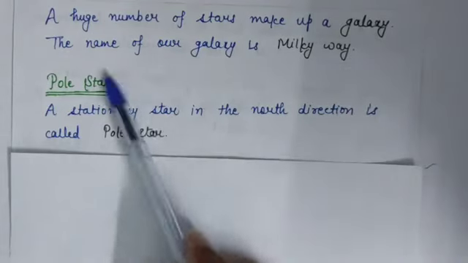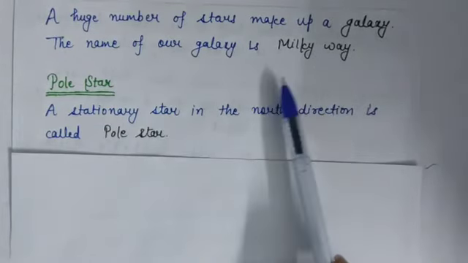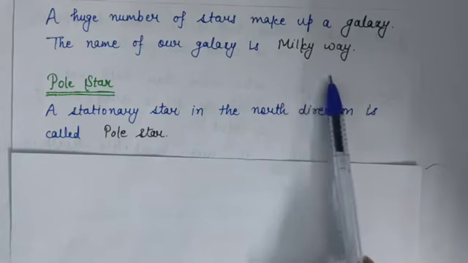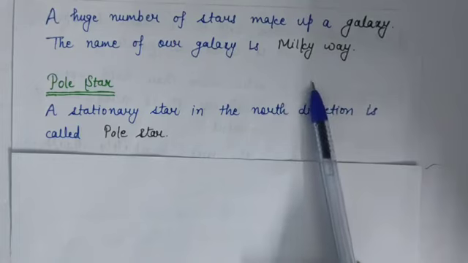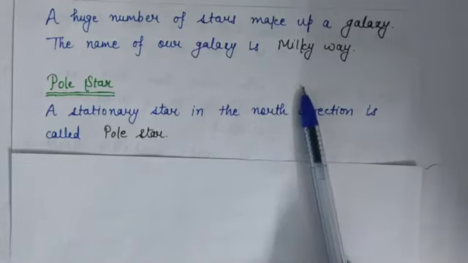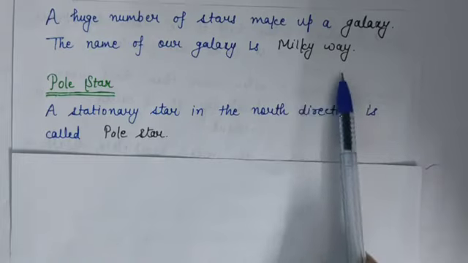It is interesting to know that stars are present in the sky during daytime also, but they are not visible to us. Why? Because of very bright sunlight. But if you observe stars carefully, they appear to move from east to west.